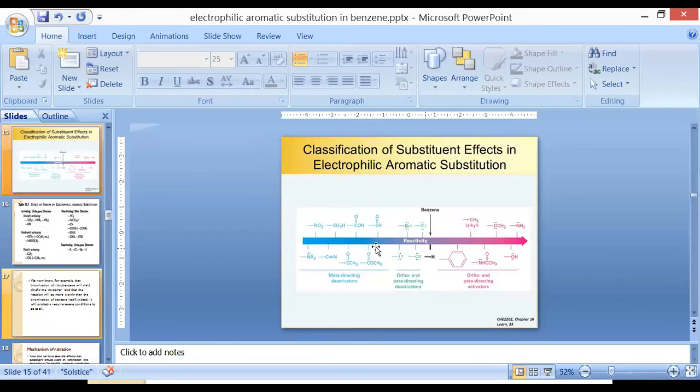So this is an image showing what type of functionalities will increase the reactivity and what will decrease the reactivity. Benzene is in the middle. If we substitute these types of functionalities, that is alkyl, acyl, amine, hydroxyl, amide, they are going to increase the reactivity. And if we substitute nitro, trimethylamine, cyanide, acid, aldehyde, at what position? At the meta position, it will generally reduce or deactivate the benzene ring.